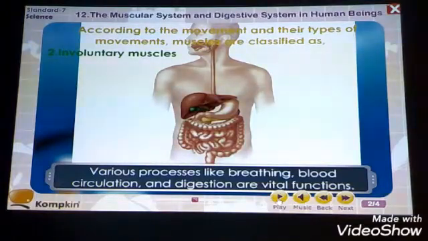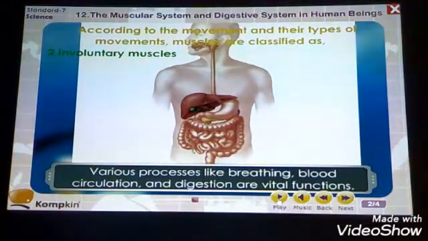Like that, we are breathing, we have blood circulation going on in the body, as well as digestion and other vital functions in the body, which are not at all by the wish of a person. Means if we want to digest our food within 2 minutes, can it happen? No, it cannot happen. Similarly, the brain functions on its own, isn't it?